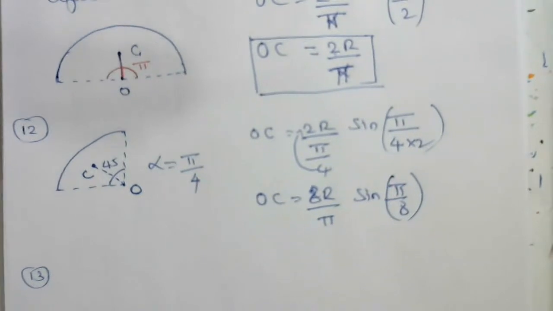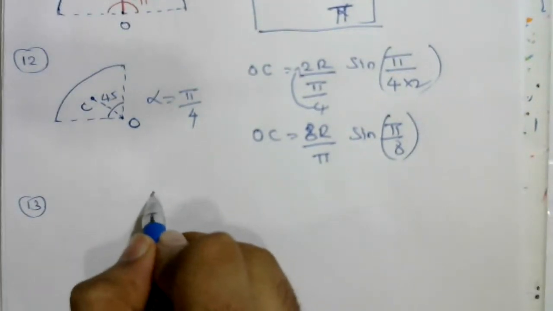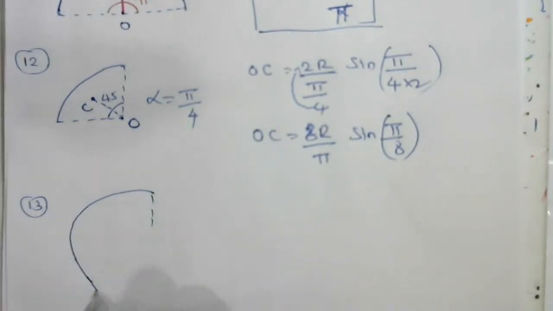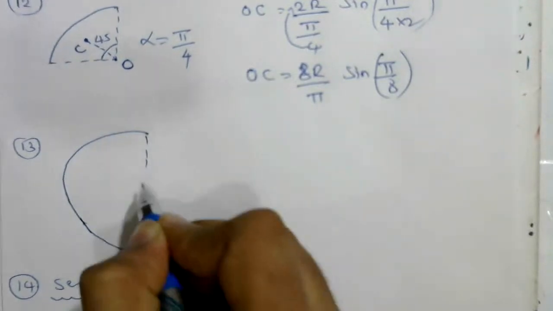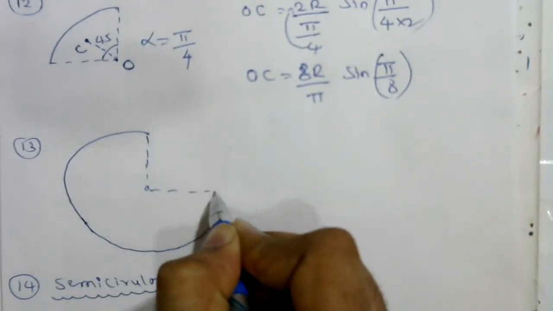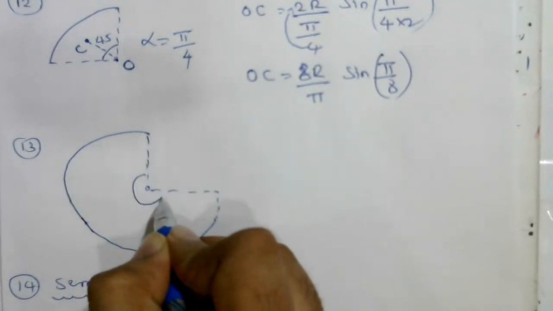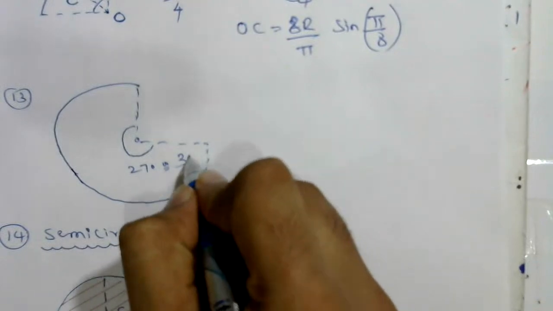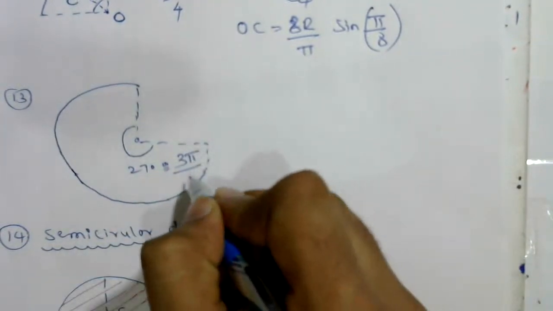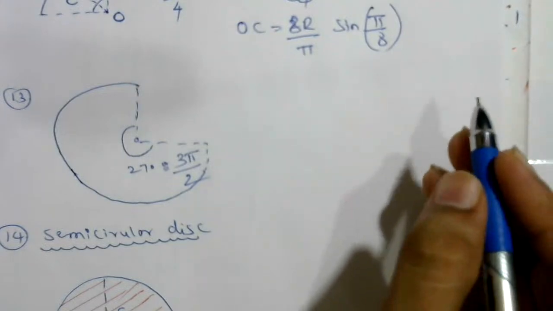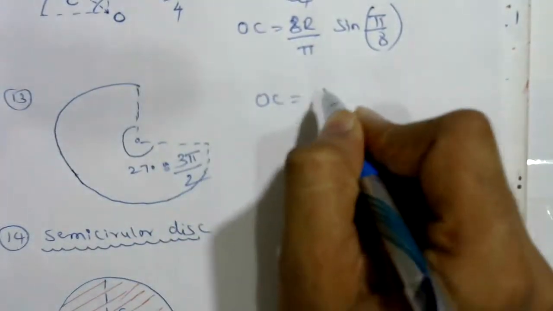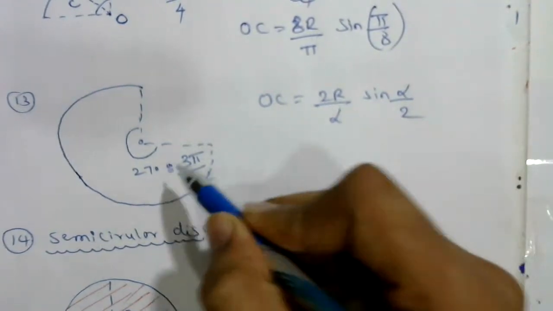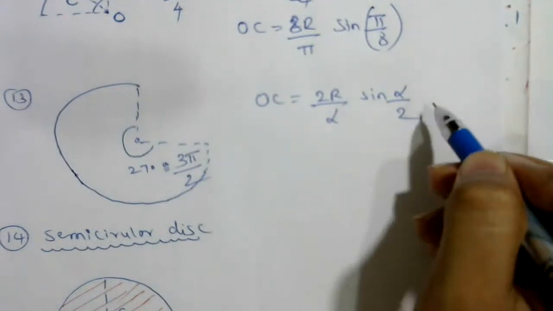Like this, one more example we can discuss. This is the center of curvature. Okay, how much angle is it forming? 270 degrees, or 3 pi by 2. If you substitute this value in the general formula, 2r divided by alpha, sine alpha, you will get the answer.